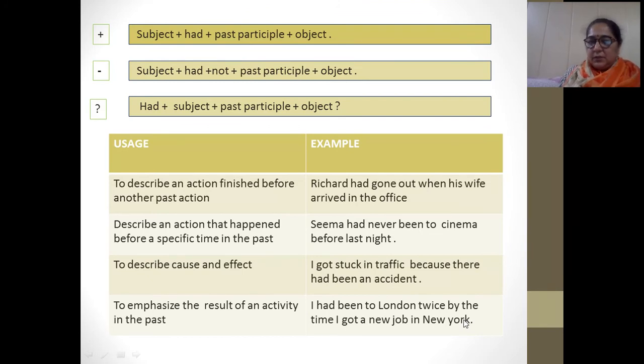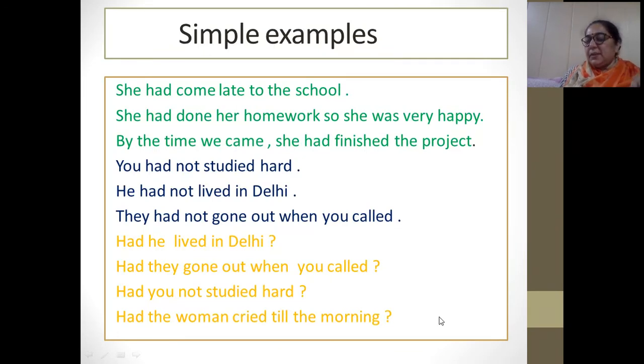Beta, I have taught you the uses, and how you will come to know what to use. Simple examples I am also giving to you. She had come late to school. Had means past, come is the third form, the past participle, late to school. This is a simple affirmative assertive sentence. More simple examples: She had done homework, so she was happy. By the time we came, she had finished the project. This is the condition I have already told you, right?